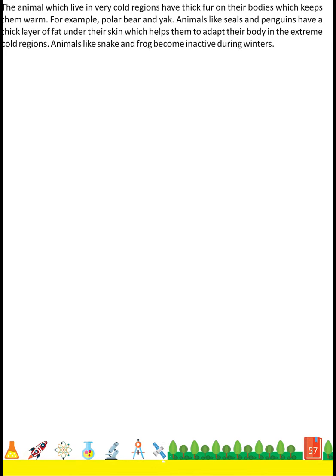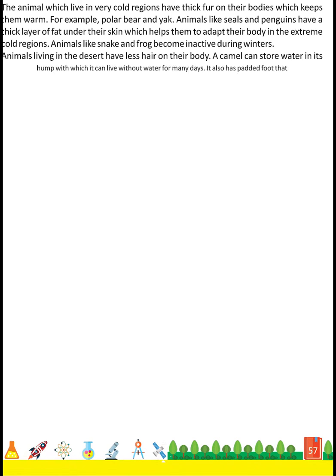Animals like snake and frog become inactive during winters. Animals living in the desert have less hair on their body. A camel can store water in its hump, with which it can live without water for many days. It also has padded feet that help it to move easily on sand.